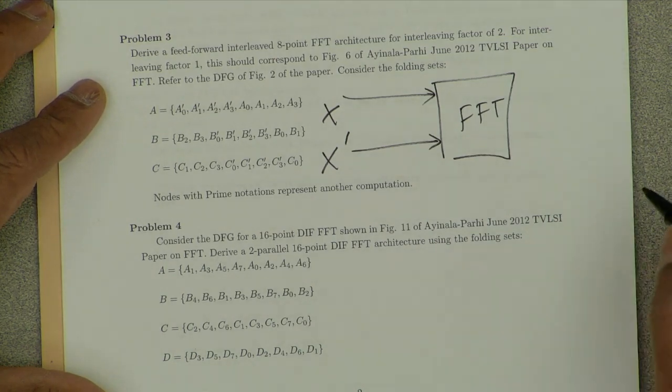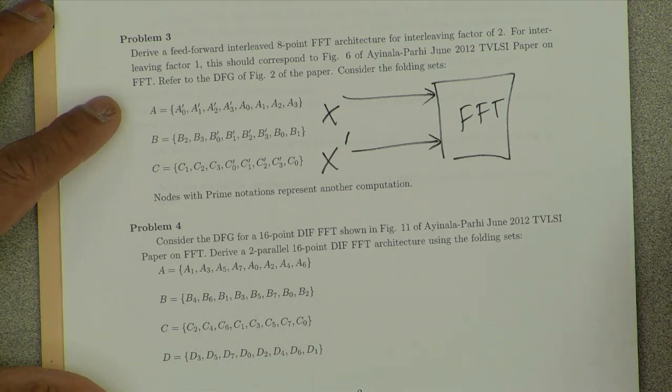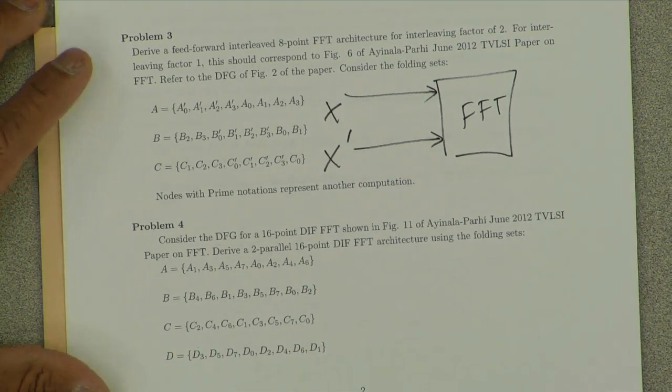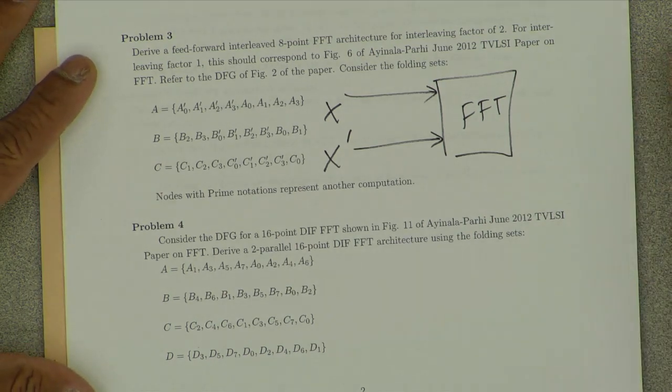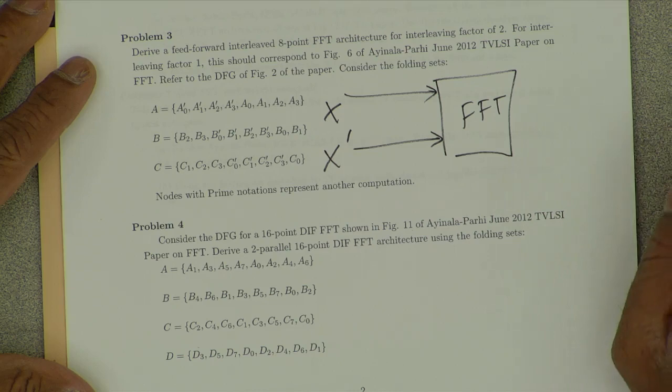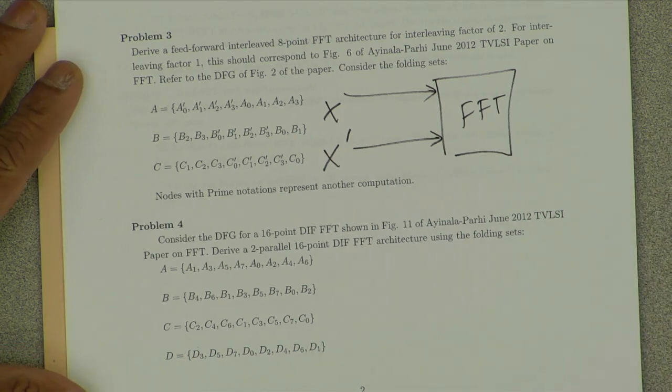Okay, how do you interleave? Well, if we are going to interleave two different time series, we should have two different time series coming from two different sources, sensed by two different sensors, and then we interleave the computations.